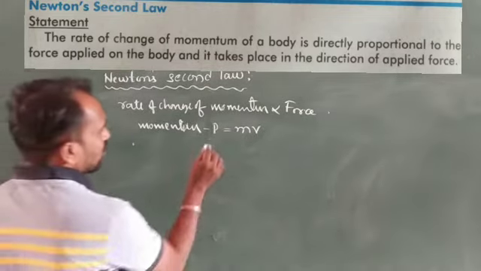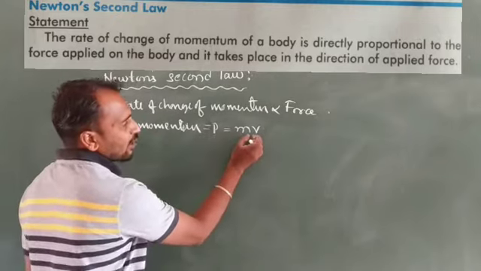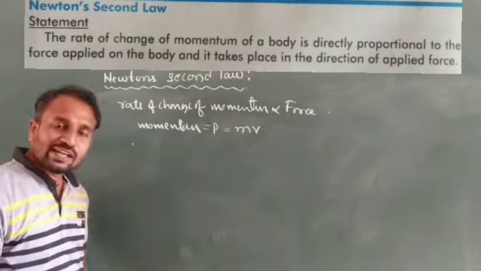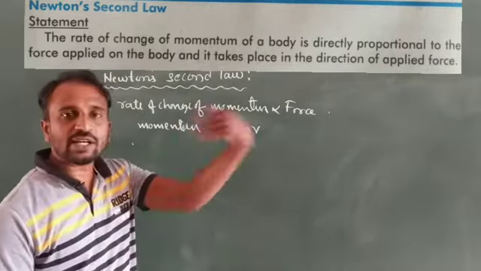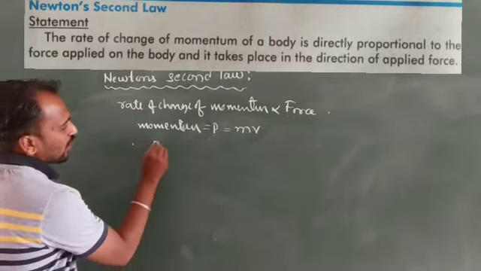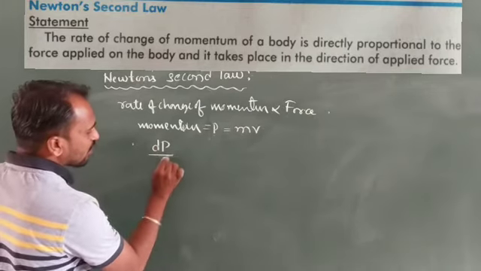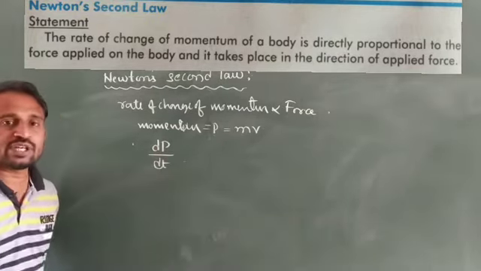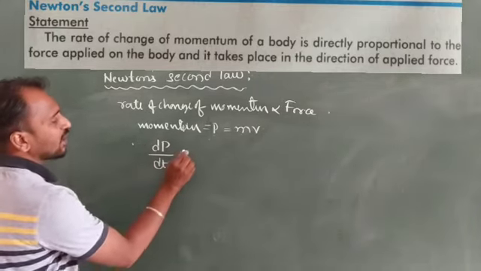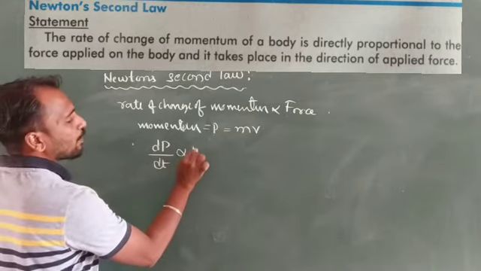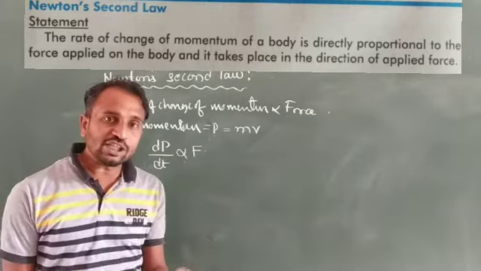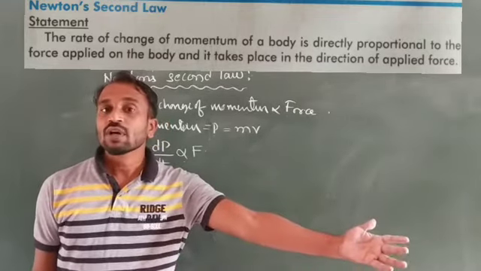And our statement, Newton's second law: the rate of change of momentum is directly proportional to the applied force. Here we consider that momentum changes with respect to time. So the rate of change of momentum is directly proportional to the applied force, and it takes place along the direction of applied force.